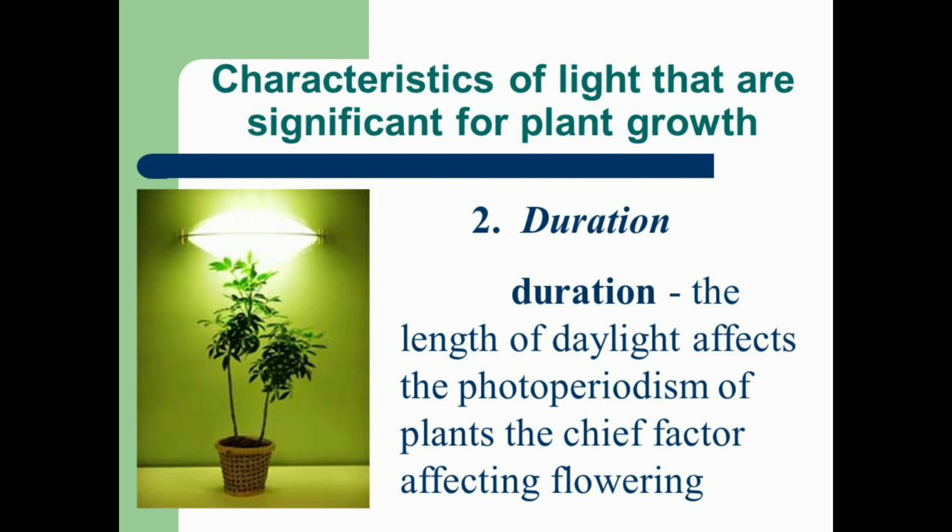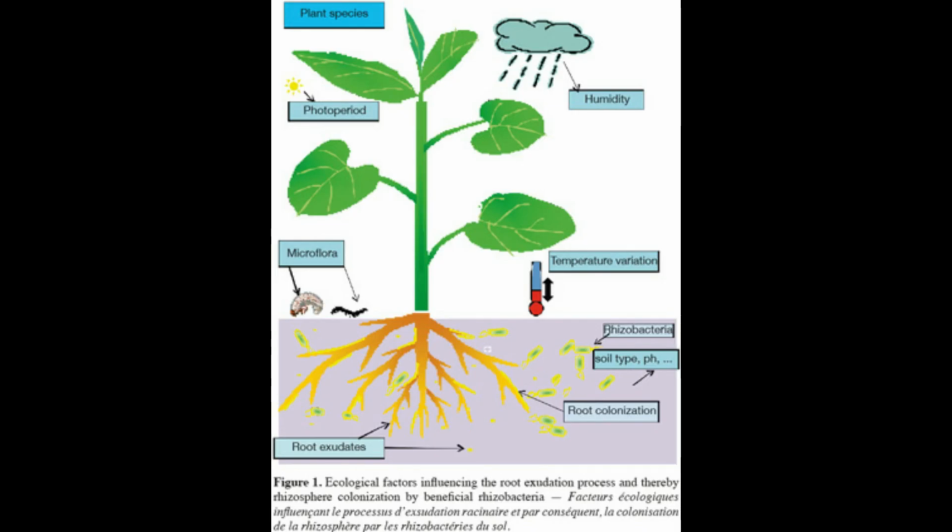Carbon dioxide. We know carbon dioxide is essential for carrying out the normal process of photosynthesis, but a very high concentration of carbon dioxide retards growth. Internal factors. Hormones. Plant hormones also influence growth. Indole acetic acid causes the elongation of cells. Water. By absorbing water, the cells elongate. Plant growth ceases in the absence of water.